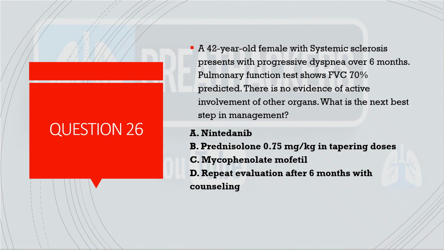Giving steroids in systemic sclerosis, of course, predisposes to a scleroderma renal crisis. So again, this is out. Coming to the third, I think this is the right answer. And repeat evaluation after 6 months with counseling, since patient is symptomatic at this point of time, progressive dyspnea over 6 months. So I think we can't leave the patient and we have to start the patient on mycophenolate mofetil.